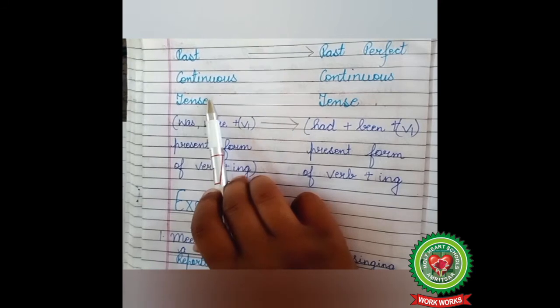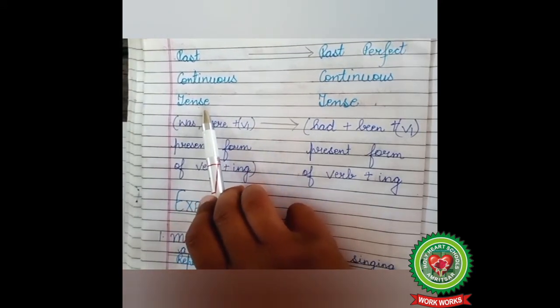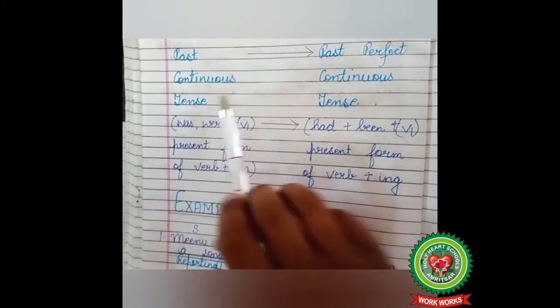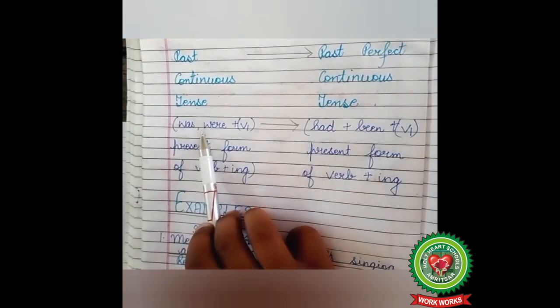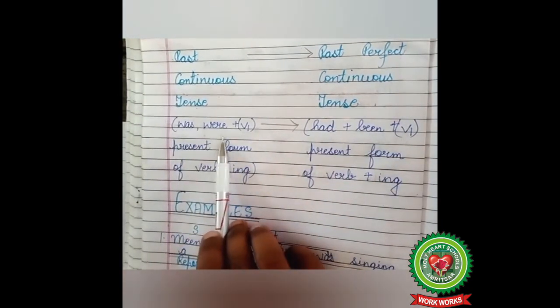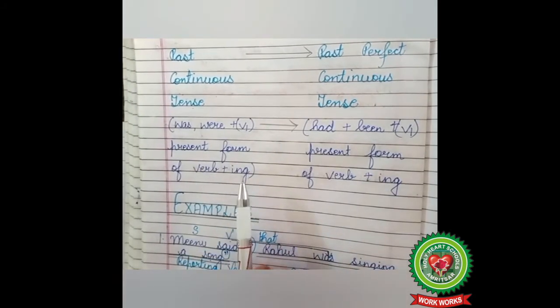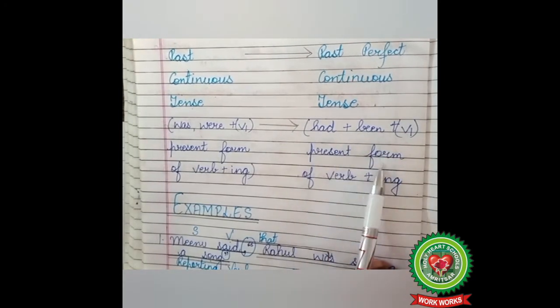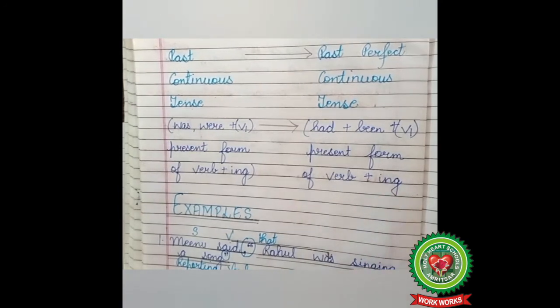That is past continuous tense. Children, if the reported speech is in past continuous tense, it changes into past perfect continuous tense. And the rule of past continuous tense was: was/were plus present form of verb plus ing. And it will change into had plus been plus present form of verb plus ing. Okay children, now we are going to discuss some examples.